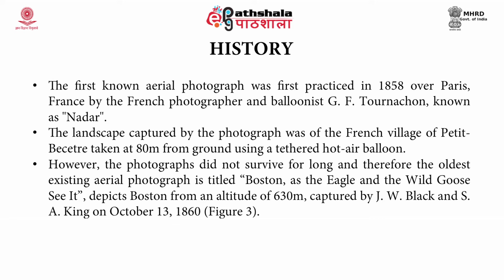However, the photograph did not survive for long, and therefore the oldest existing aerial photograph is titled "Boston, as the Eagle and the Wild Goose See It." It depicts Boston from an altitude of 630 meters, and this image was captured by J.W. Black and S.A. King on October 13, 1860.